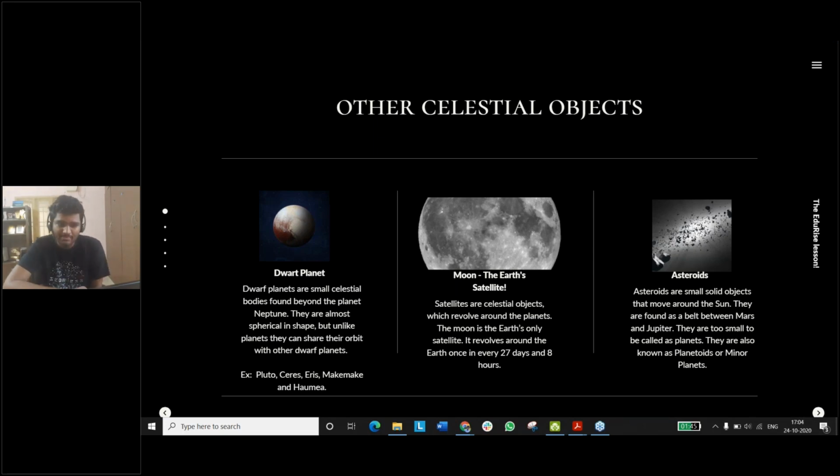So these are some of the dwarf planets, and we're also going to be looking at the moon, right? The moon is something that we can actually see every day, and it is an Earth satellite. Satellites are celestial objects which revolve around the planets. The moon is the Earth's only satellite. It revolves around the Earth once in every 27 days and 8 hours.